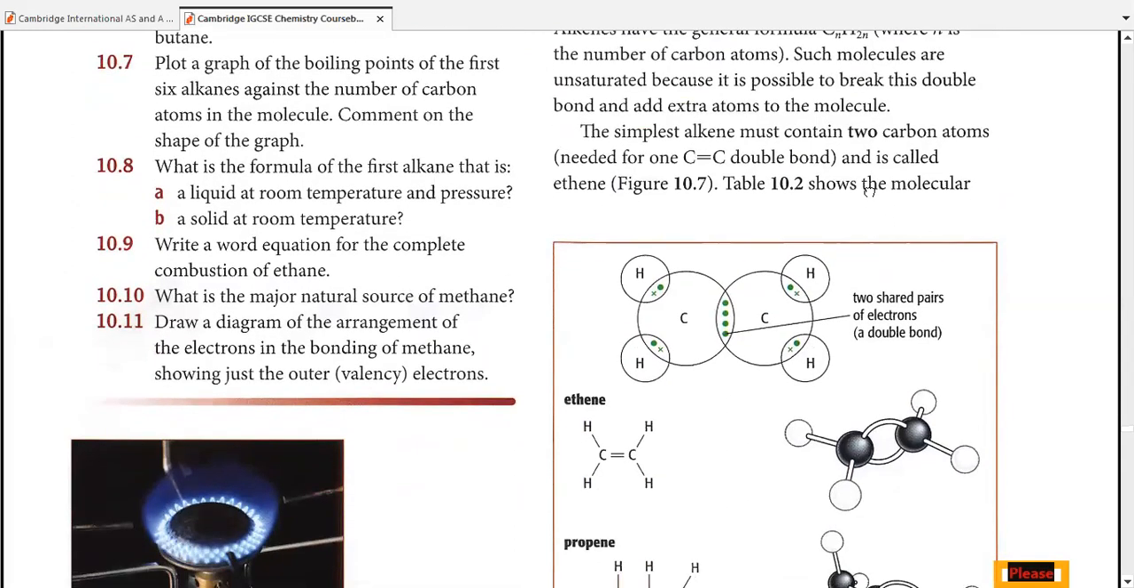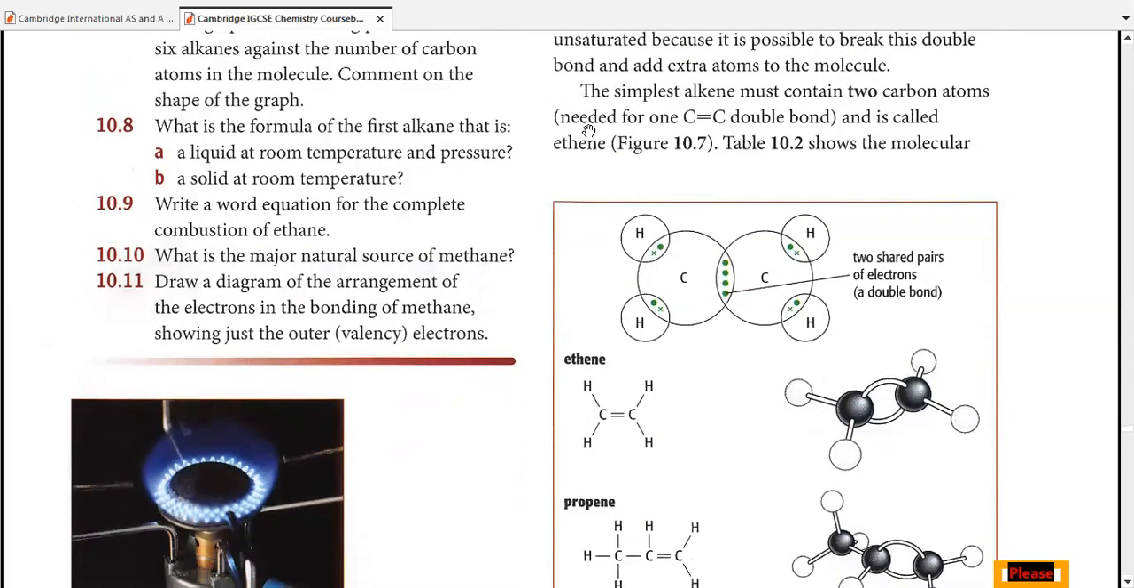The simplest alkene must contain two carbon atoms because for one double bond, two carbon atoms are needed. So the simplest alkene starts with ethene, not with methene. Methene cannot exist because a double bond is in between two carbon atoms, so there cannot be a structure like methene. It does not exist. We start from ethene. Ethene is something that we have studied back in chapter number 3, the ethene structure.